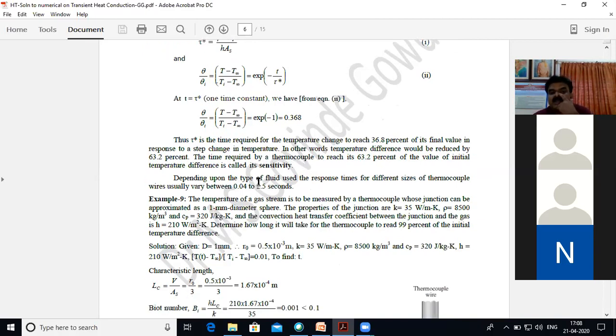Depending upon the type of fluid used, response times for different sizes of thermocouple wires usually vary between 0.04 and 2.5 seconds. That means once you introduce the thermocouple to the medium whose temperature is to be measured, you have to wait a minimum of 2.5 seconds.